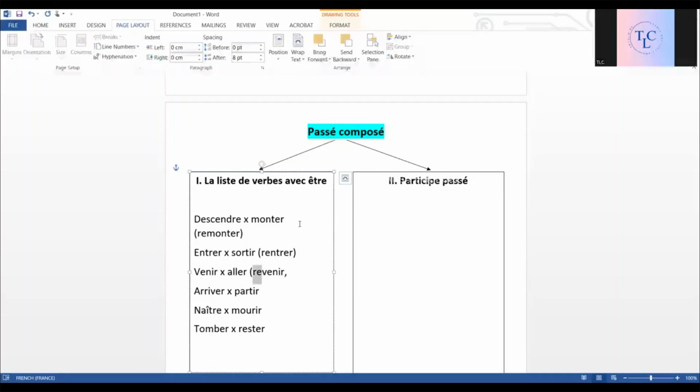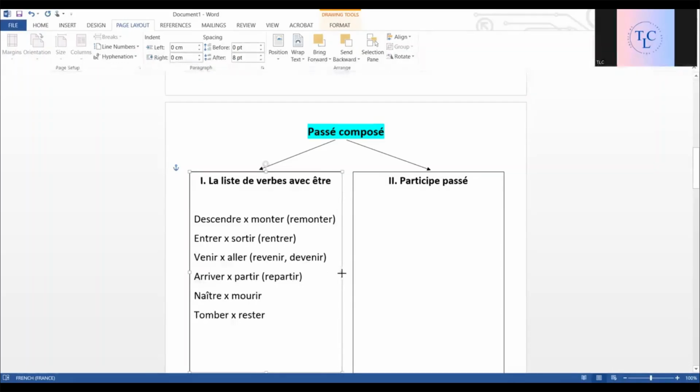So just by adding re, it becomes revenir, but it is still with être. Then devenir, which is to become. Revenir is derived from venir. If we have repartir, that will also come with this one. So these re verbs are also with être.